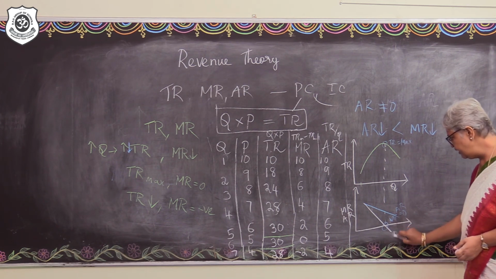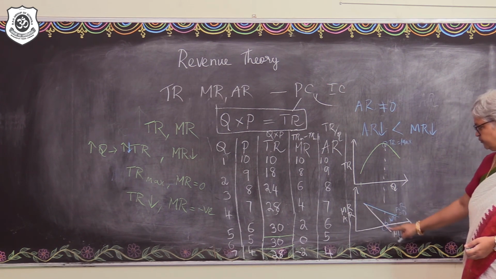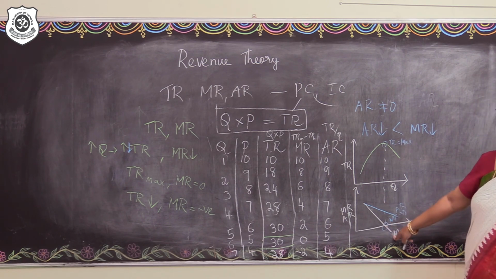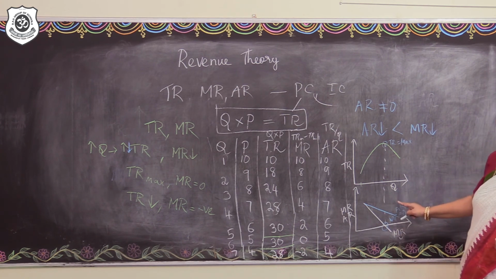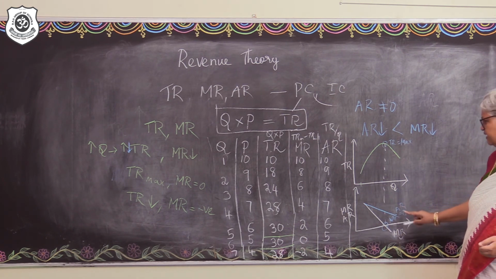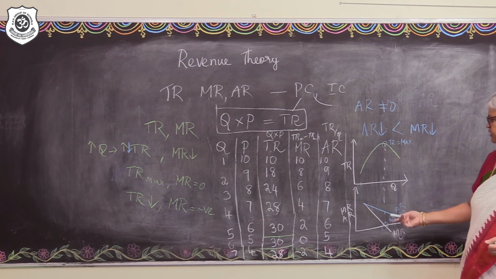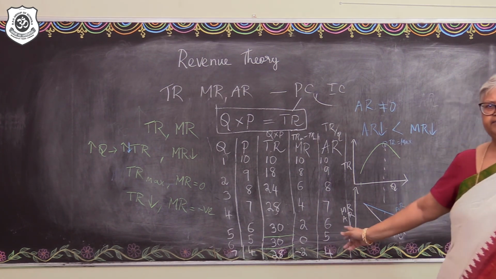This is your marginal revenue curve. Yes, it falls, becomes 0 and goes on to the negative quadrant. Even as the MR becomes 0 and negative, AR continuously falls but never becomes 0 or negative. And it will still lie in the positive quadrant. Fine. So these are some observations that we can make from the diagram.